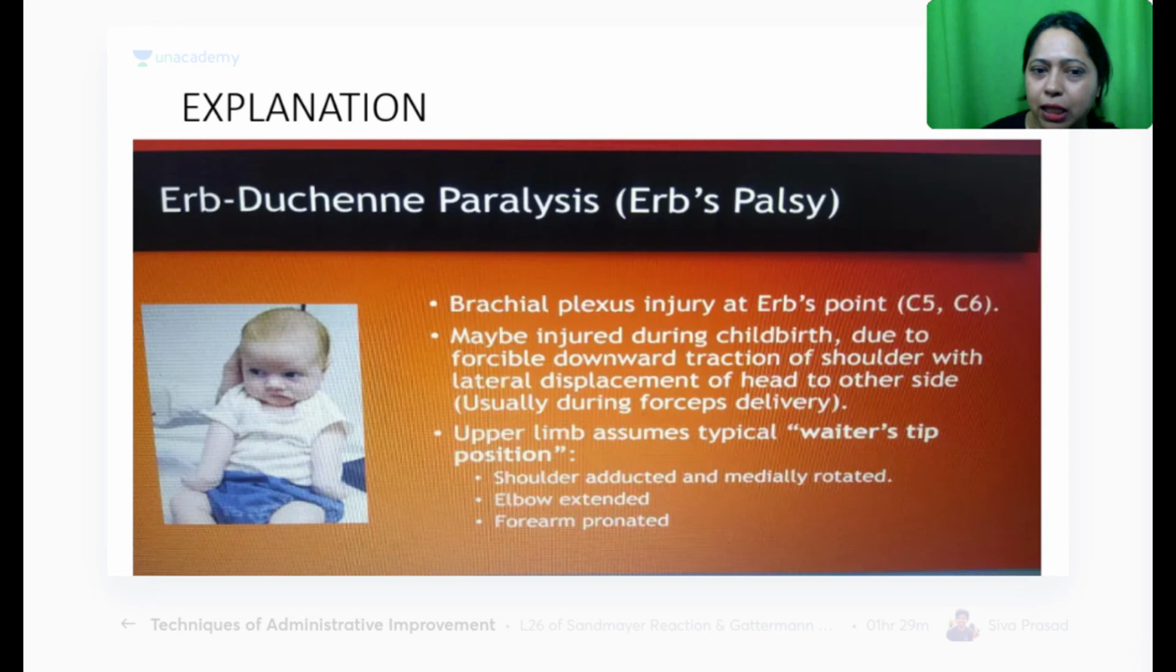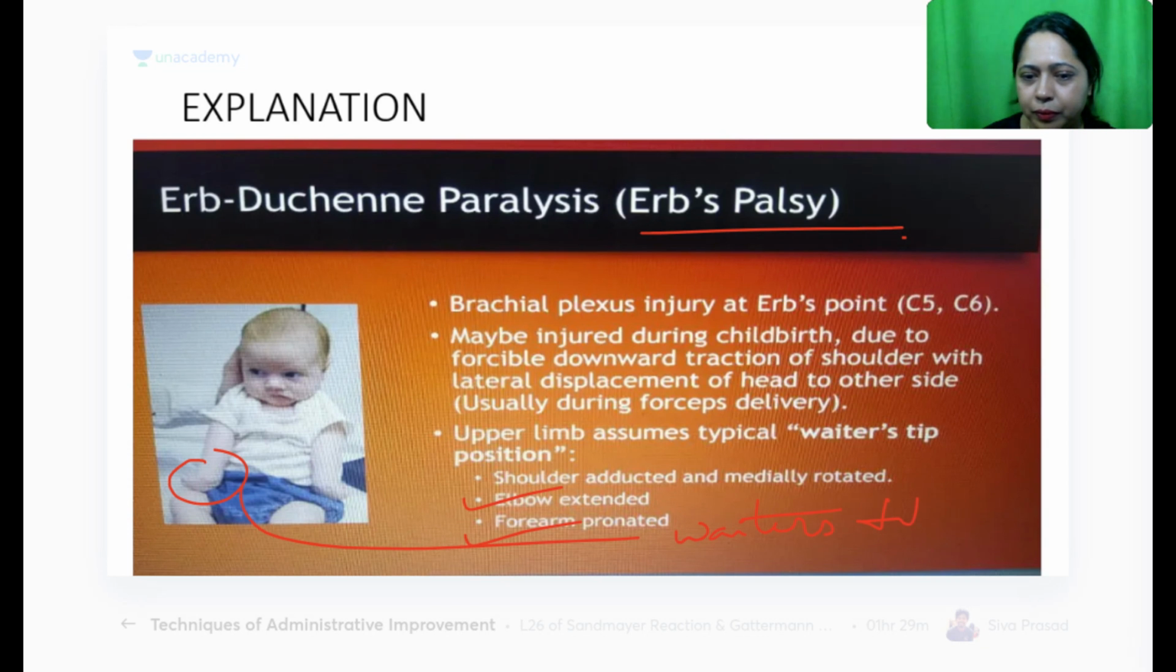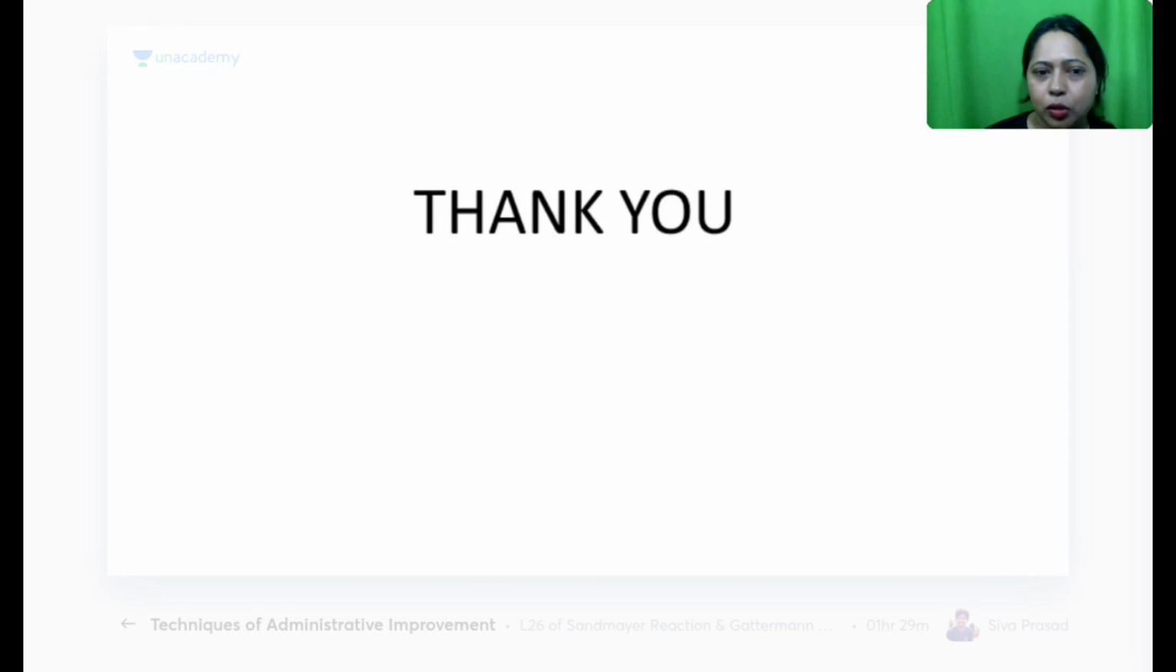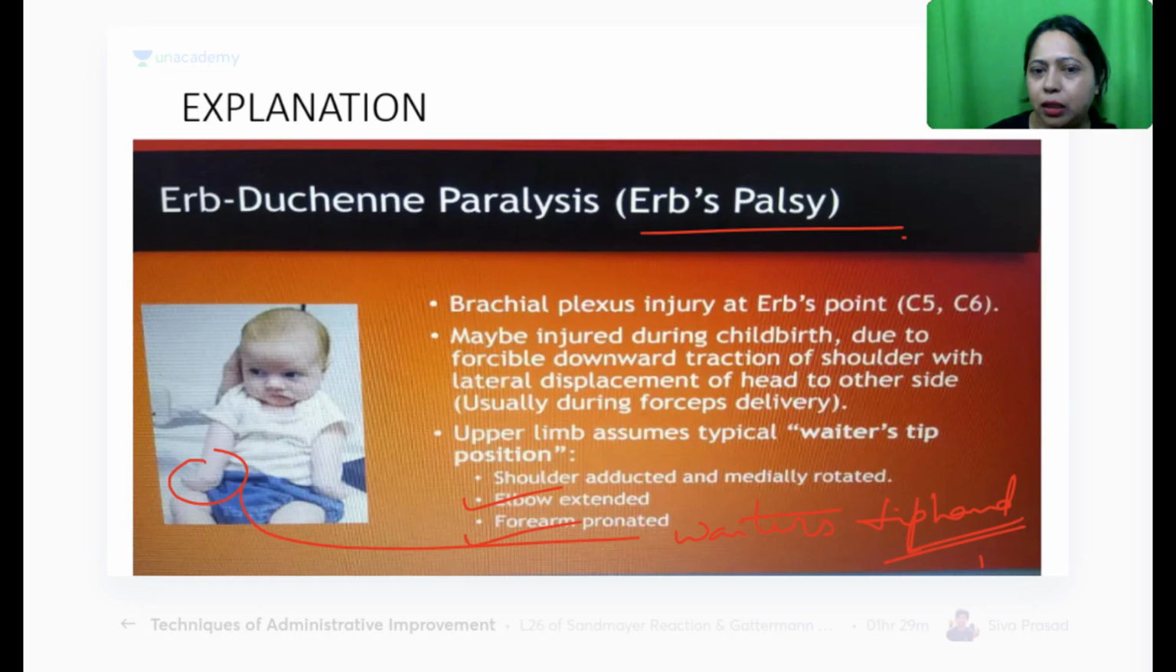So let's see. This is the Erb's palsy. You can see the elbow extended, forearm pronated. Look at the hand. It is also known as waiter's tip hand. Okay, so that is one thing. Last one, waiter's tip hand.